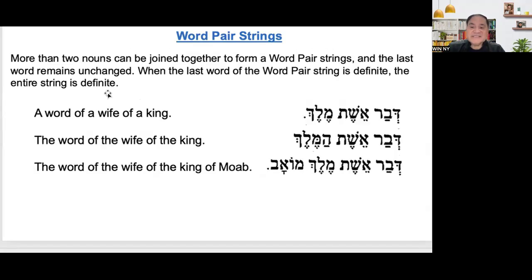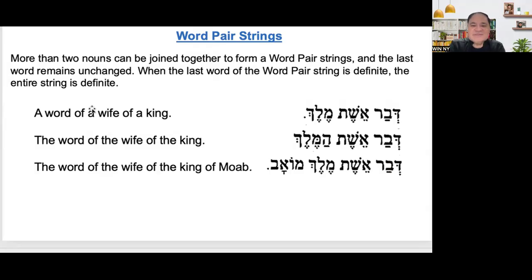Word pair string. So this is a string. When we say string, it means it has not only two, but three, four, or five nouns. The man of Abraham, of Moab, of Jerusalem, of Eretz.